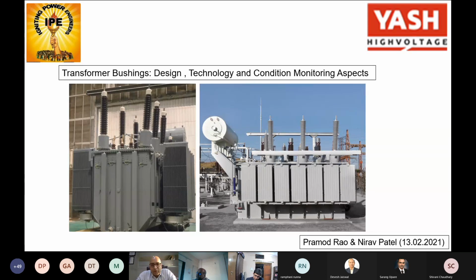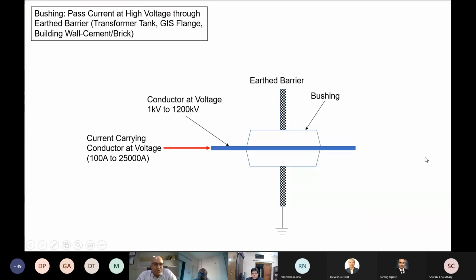And I'll just begin with some brief aspects about transformer bushings, after which I will hand over the stage to Rao sir. So a transformer bushing, just as a basic definition, is a device which helps to provide a safe path for current at very high voltage through an earth barrier.